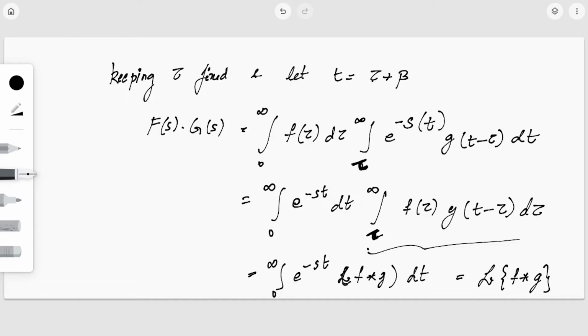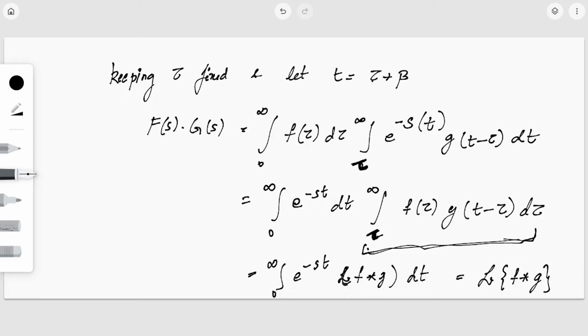So when we took the product of F of s and G of s and made the substitution t is equal to tau plus beta, and using the formula of f star g, we obtained that this is equal to integral 0 to infinity e raised to minus st into f star g, that is the convolution of f and g. This is the formula for convolution of the two functions f and g, right?